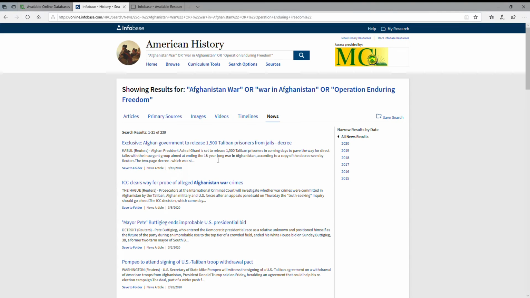I can also go to the news section, and you'll see I have 239 articles that came from a newspaper or news magazine source. They do have a lot of stuff from Reuters, Associated Press, and other news wires. So you are getting actual news that was published during the time. So again, that's a form of resource that was timely, and you get a sense of what was going on at the time that this particular event took place.